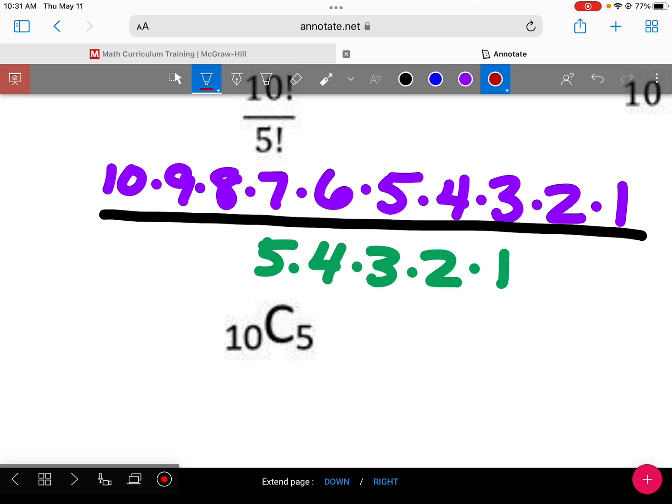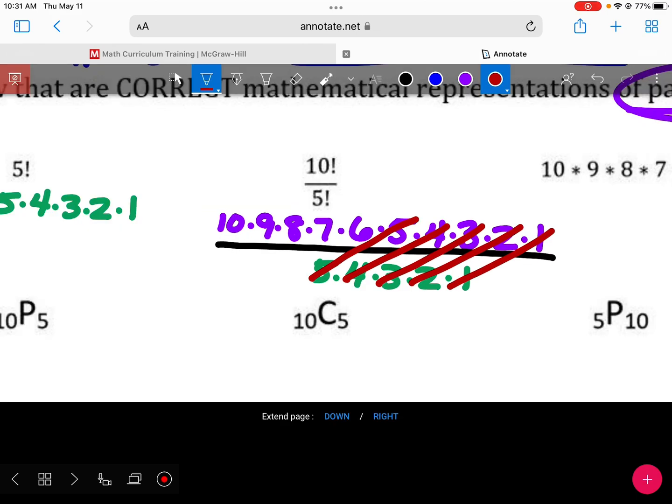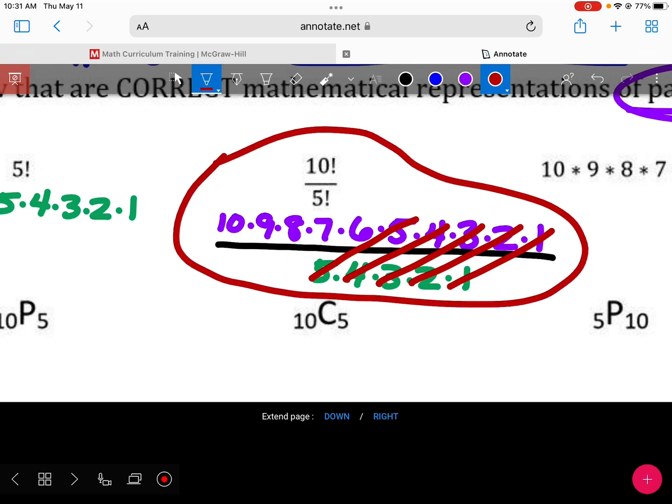Which ones cancel? All of the numbers at the bottom cancel with everything 5 and smaller. Is what I have left over the same thing as this? Then that's a correct representation of what's going on.